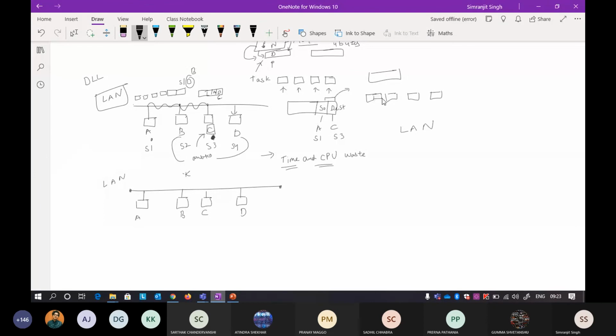The problem was that I do not know which frame is meant for which station. So the solution was to give a source and a destination. The second problem was that I have to keep everyone awake, because it is connected to a wire, so if one station is awake, every station will be awake.